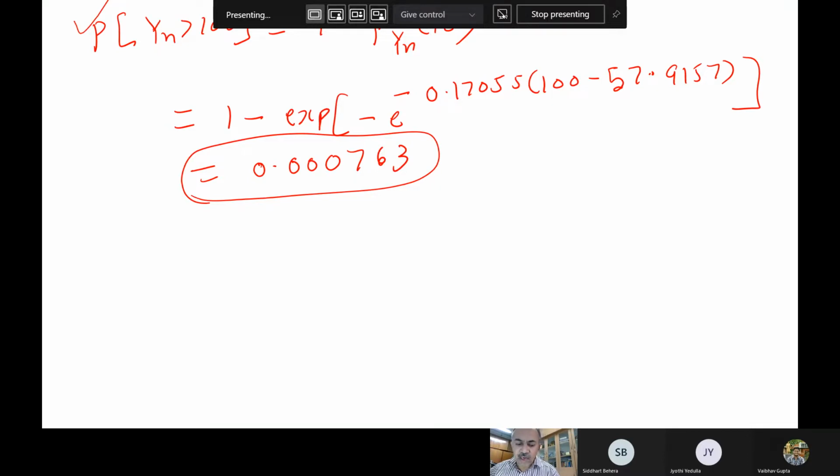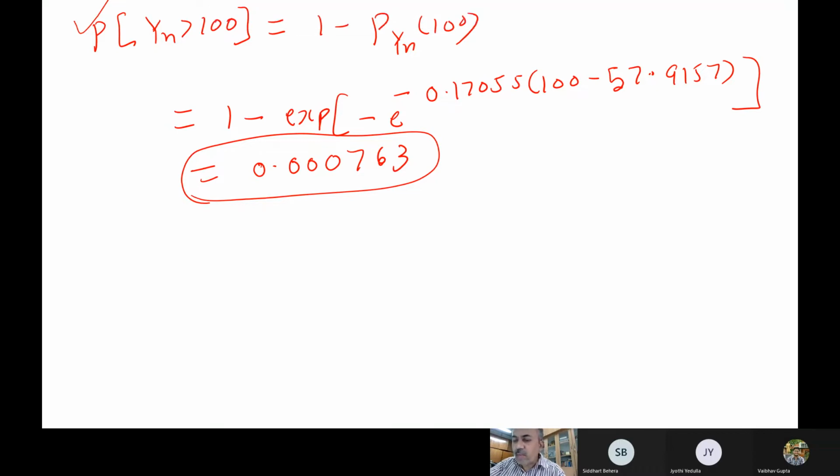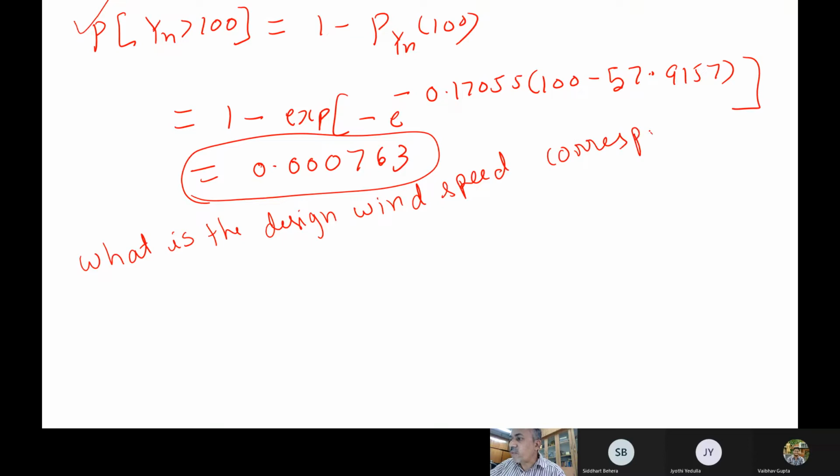So this is what we have observed in the last class. Sometimes in some types of problems, we will find out the same problem. Like, what is the value of VD, the design wind speed corresponding to a 100-year return period? The same problem, only the return period will be specified. So, a 100-year return period.